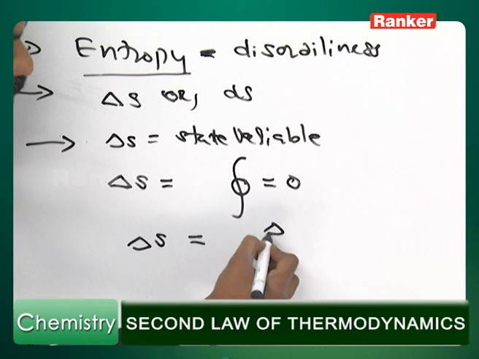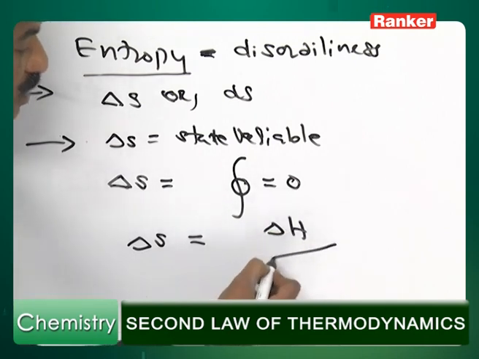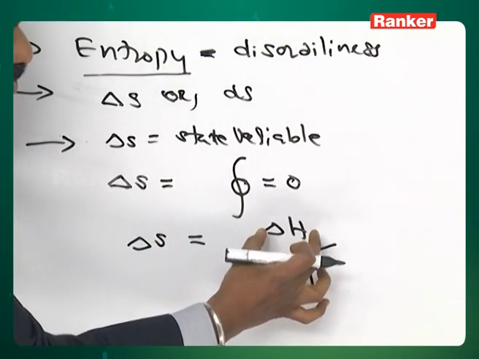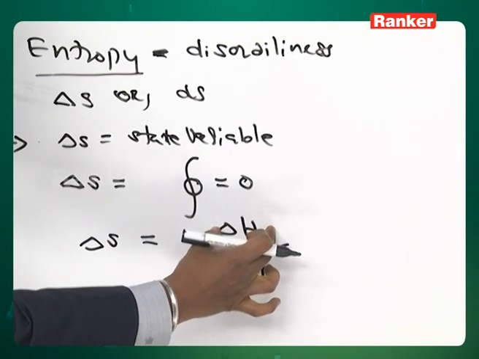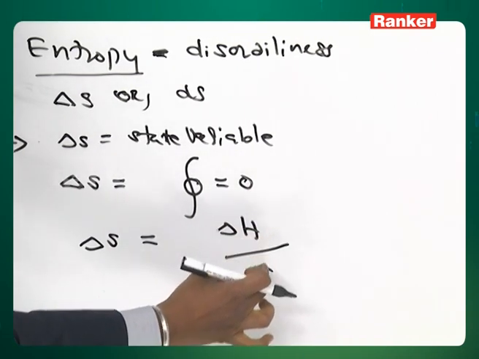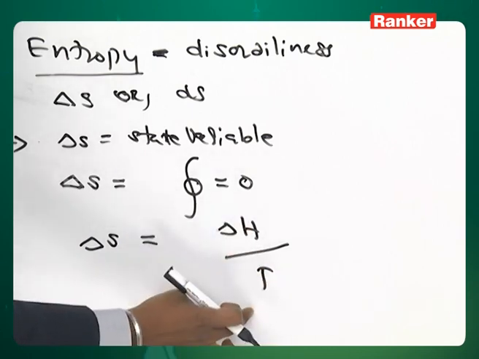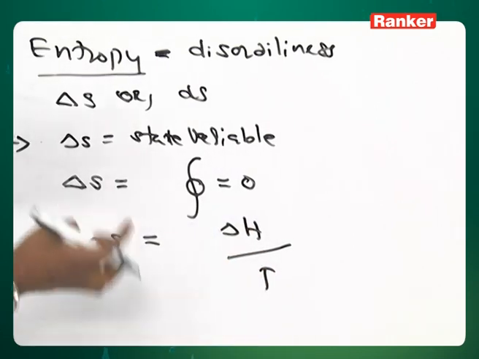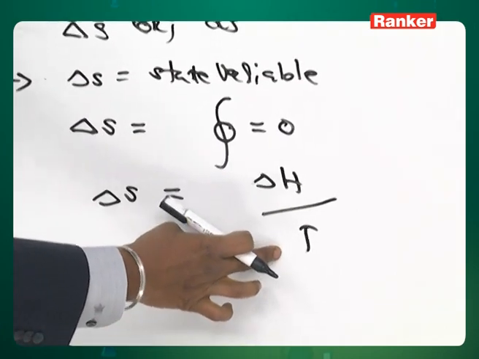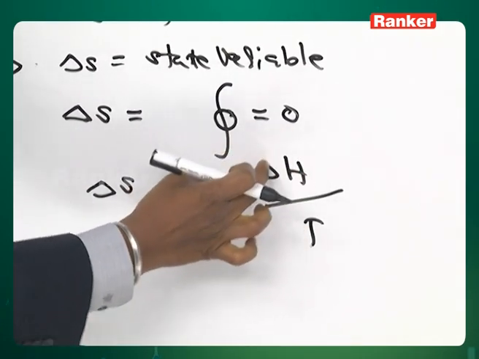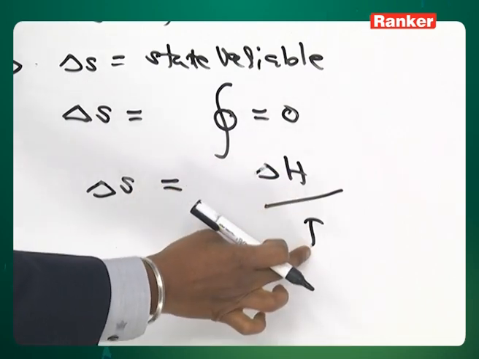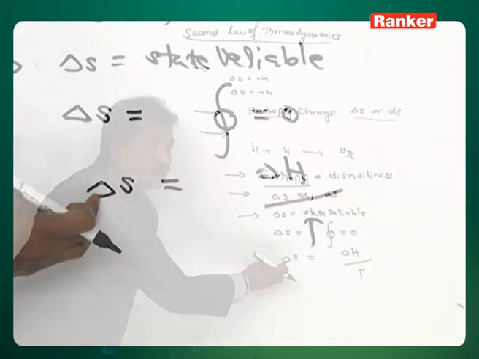Say at constant temperature, this is the heat energy change that is involved, and this is the temperature at which that heat energy change is taking place. Therefore, if a change is taking place at a particular constant temperature, just by taking the ratio of the heat exchanged with the surroundings to the temperature, we can calculate the entropy change.